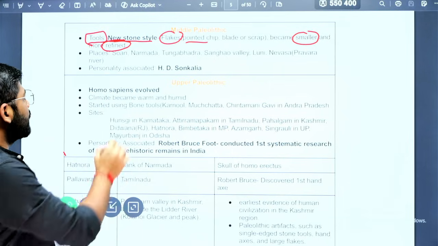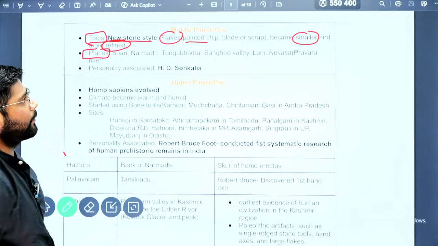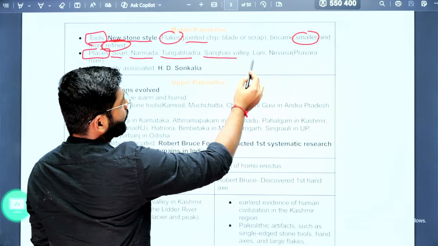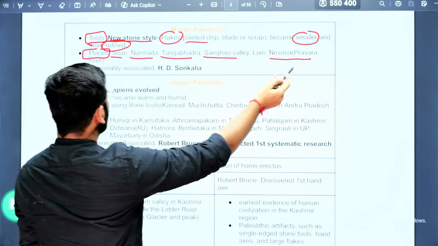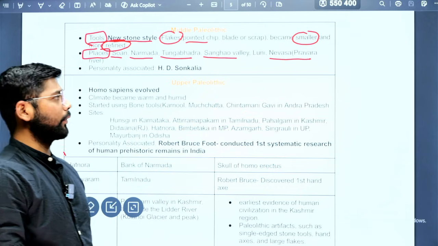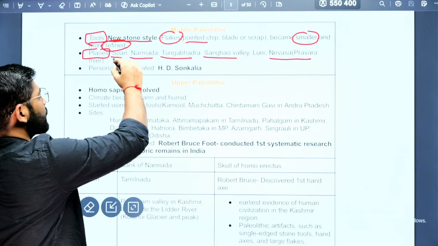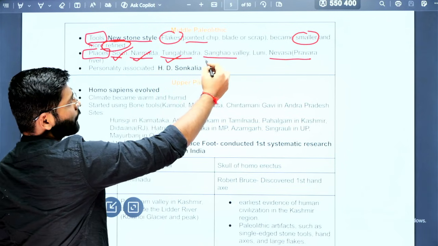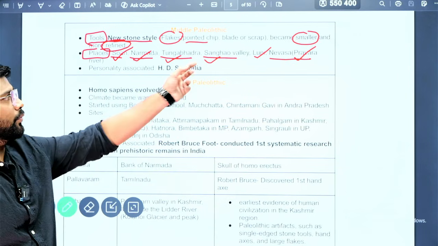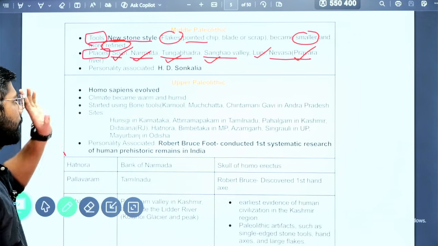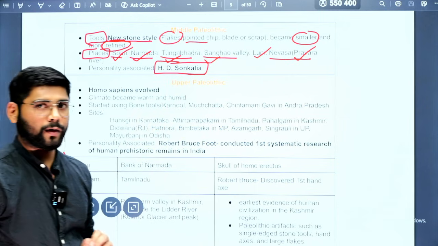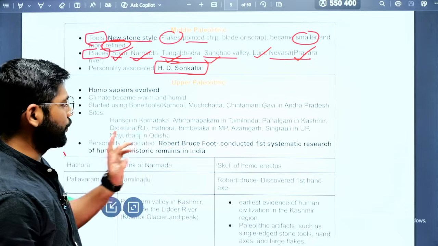Next, the important places in the Middle Paleolithic period are the Son Valley, Narmada Valley, Tungabhadra, Sangam Valley, Luni Valley, and Nevasa. Nevasa is located on the bank of the Pravara river in Maharashtra. These are the valleys associated with the Middle Paleolithic, and the personality associated is H.D. Sankalia. This you need to remember.